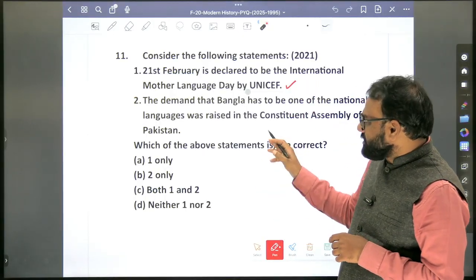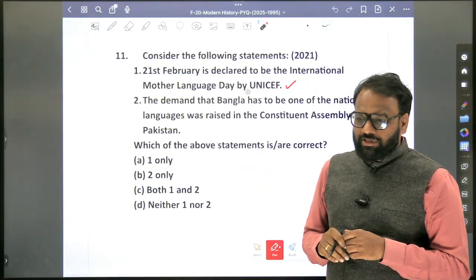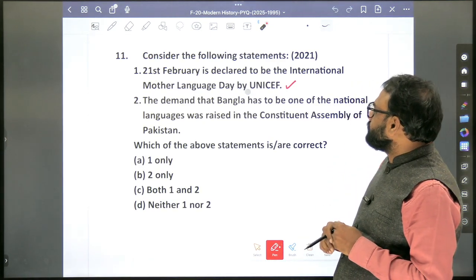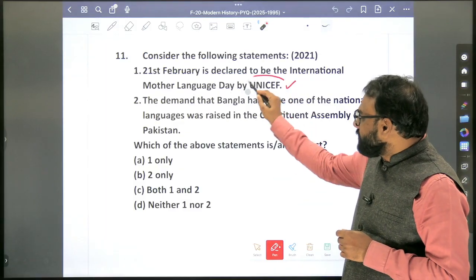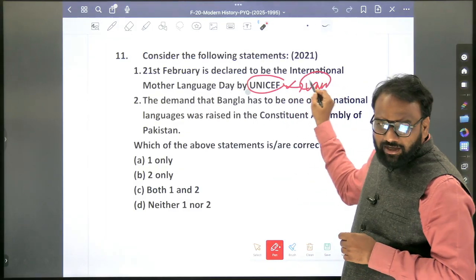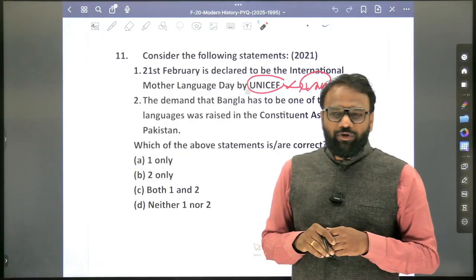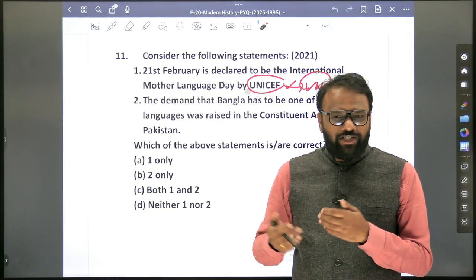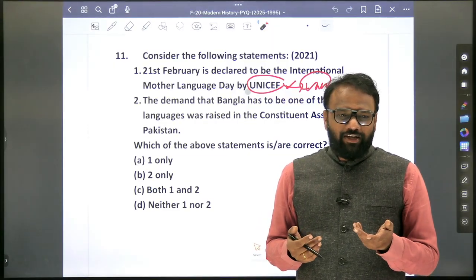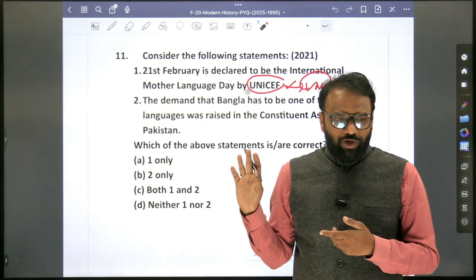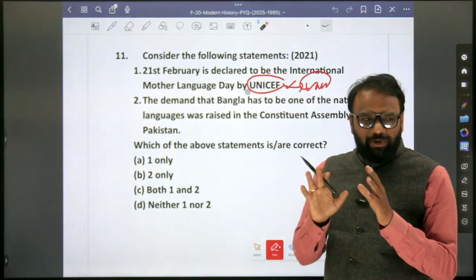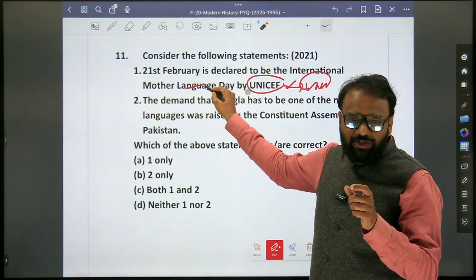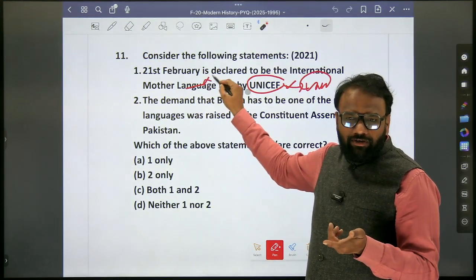Here, I think both the options are right. What's the answer? I think it is not UNICEF, sorry, it is UNESCO, I guess. I think 2 is right. Just search it once. Because UNICEF is associated with what? The Children's Emergency Fund. When it comes to cultural and educational aspects, which organization deals with it? UNESCO. 2 only? Okay. These questions are a bit tough, but using general logic, mother language means it's a culture-associated day, so you can eliminate UNICEF.